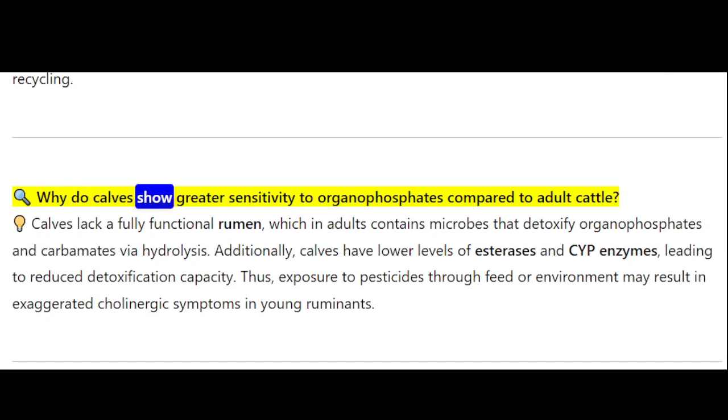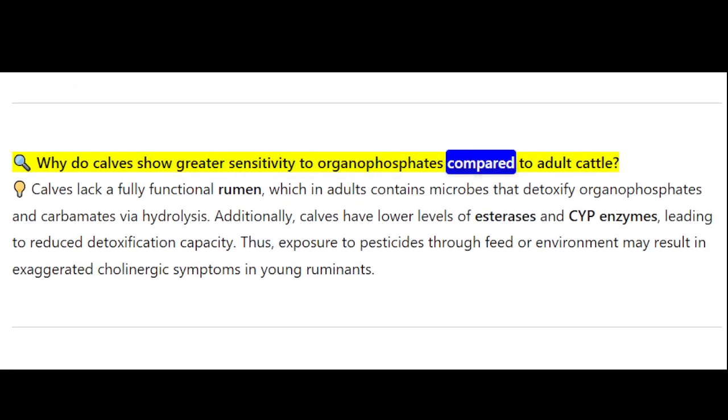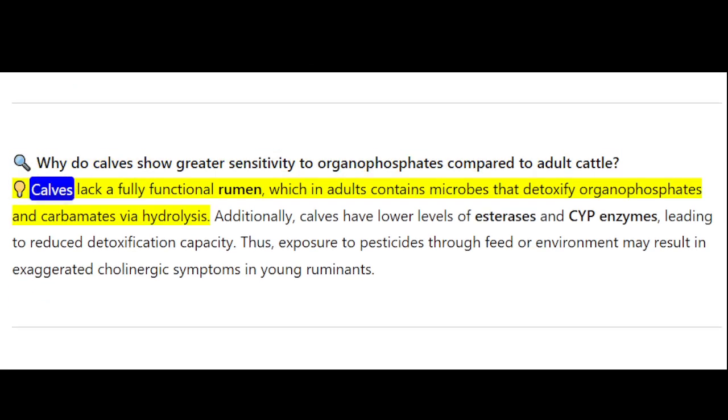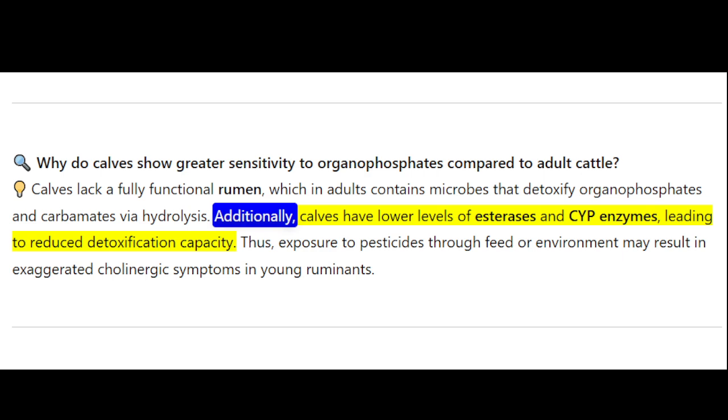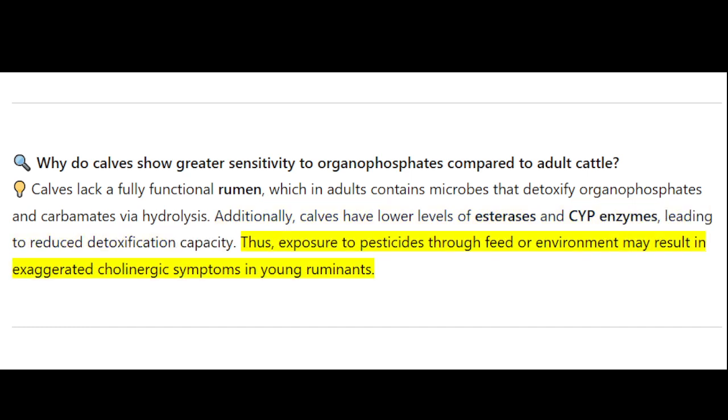Why do calves show greater sensitivity to organophosphates compared to adult cattle? Calves lack a fully functional rumen, which in adults contains microbes that detoxify organophosphates and carbamates via hydrolysis. Additionally, calves have lower levels of esterases and CYP enzymes, leading to reduced detoxification capacity. Thus, exposure to pesticides through feed or environment may result in exaggerated cholinergic symptoms in young ruminants.